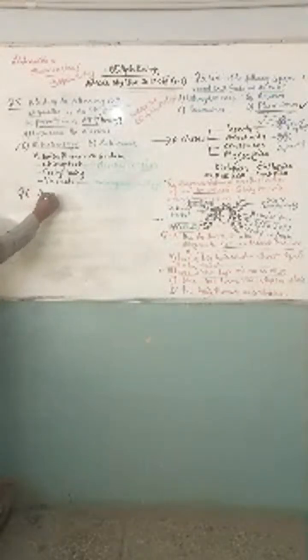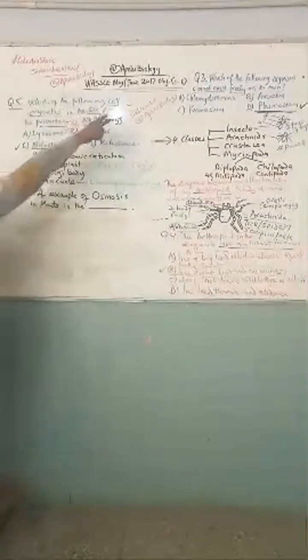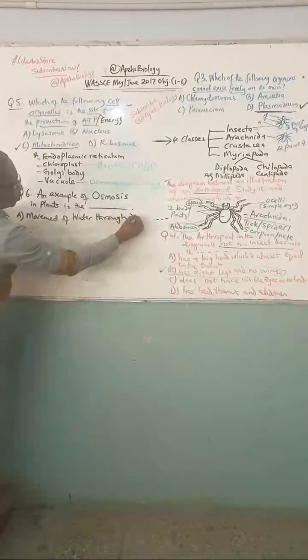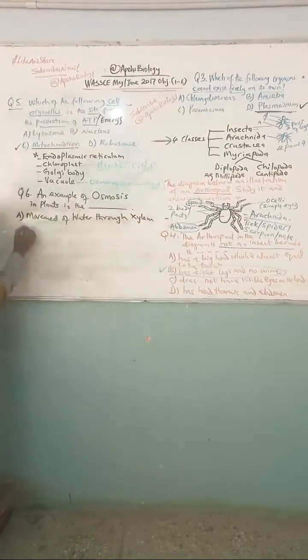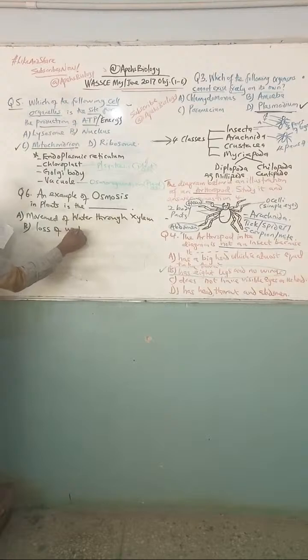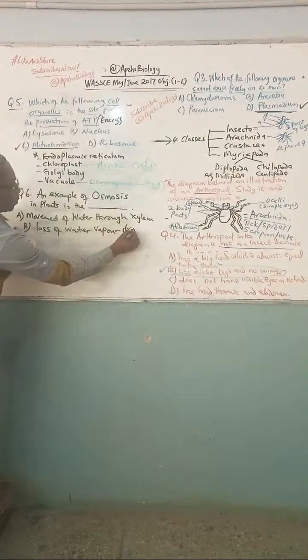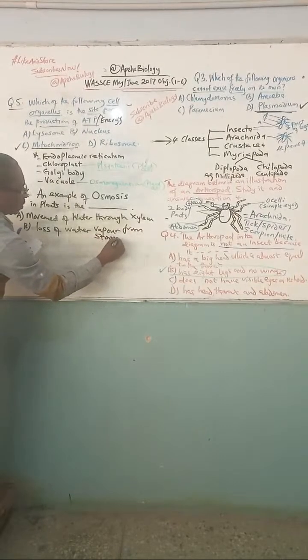Question number 6. It says, an example of osmosis in plants. That is May, June 2017 objective. Option A, movement of water through xylem. Then option B, loss of water vapor from stomata. Very easy.